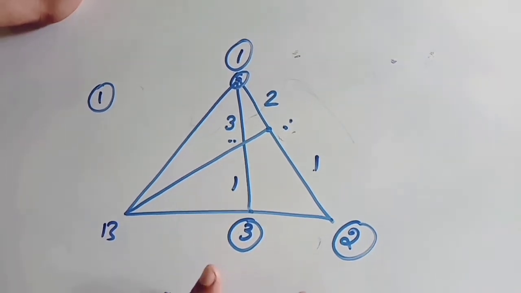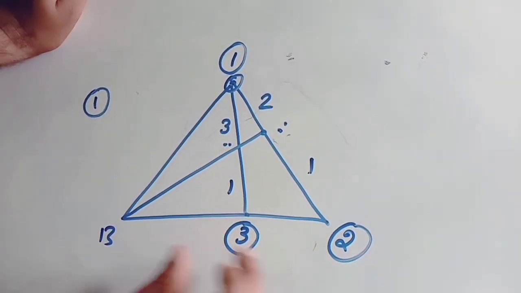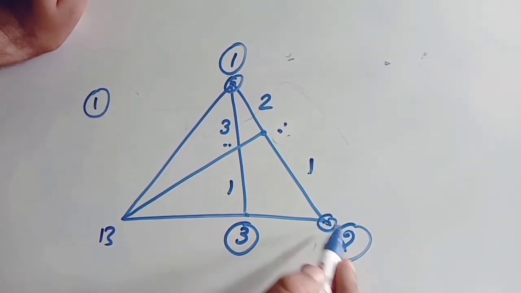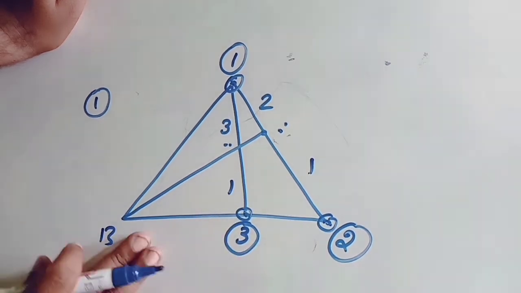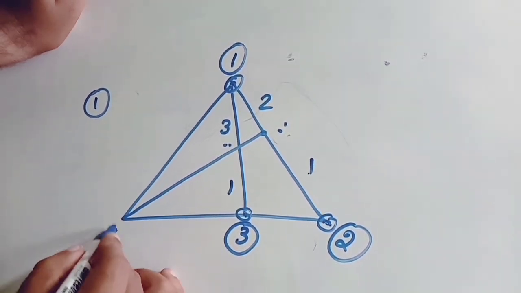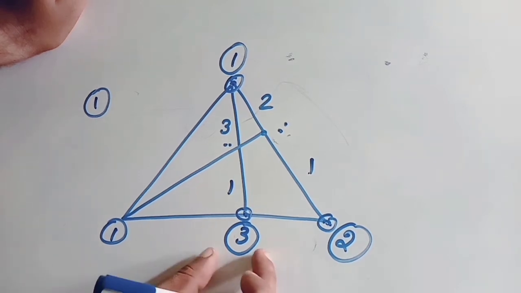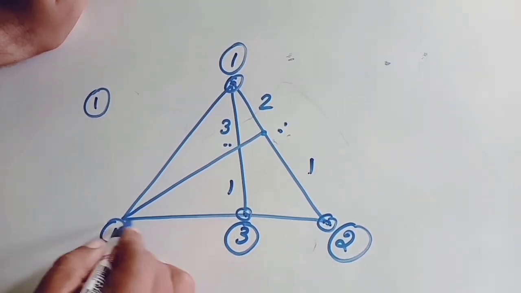Okay, now the weights I am representing with circles. Now see, at this point weight is 2 kg. At this point weight is 3 kg. Obviously the weight at B should be how much? 1 kg. Then only the sum is 3, right? So here 1 kg. Now you know the weights.